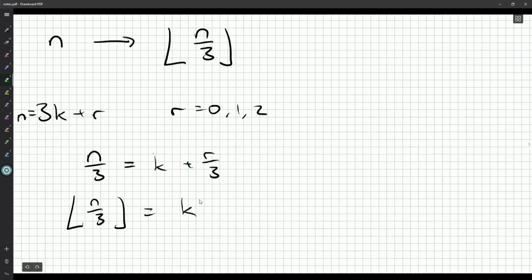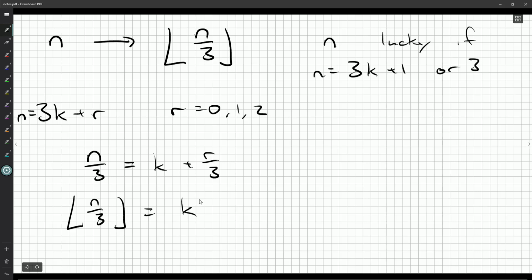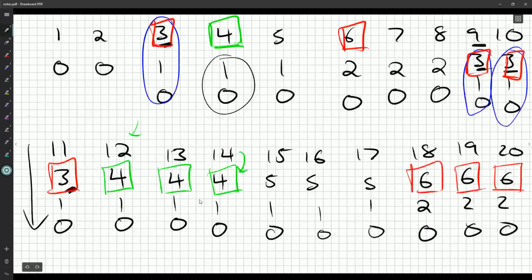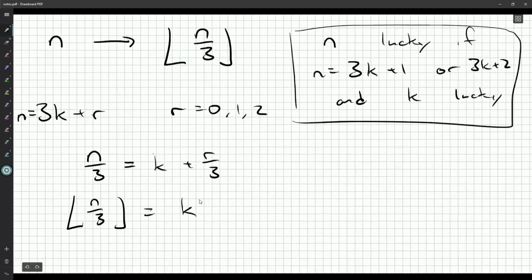So, okay, n is lucky if n is equal to 3k plus 1 or 3k plus 2, and k is lucky. So this is a nice, useful fact. So what I'd like to do is maybe run a little test. We've got the numbers 1 to 20 out here. I haven't counted how many are lucky or unlucky. Let's see if we can theory a way to count it as is.